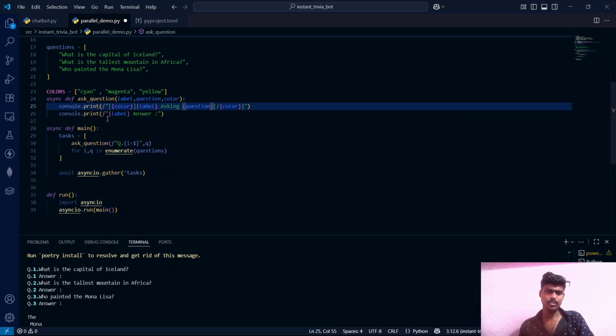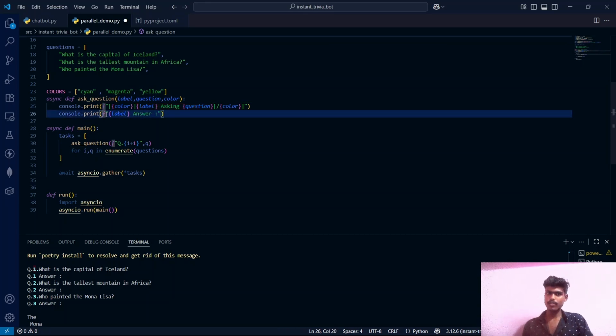See, it's not something fancy, guys. This is very simple. Now suppose the color is cyan, which we have defined here. Suppose if it is cyan, which is almost like blue, which you can see here, guys. This is what cyan is. If the color is cyan, whatever is inside this tag, you can see the square brackets, right? So whatever is in between this thing, that will be printed in that color. Okay, if it is yellow, this whole thing will be printed in yellow color.